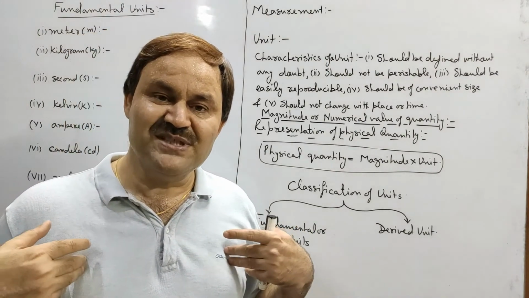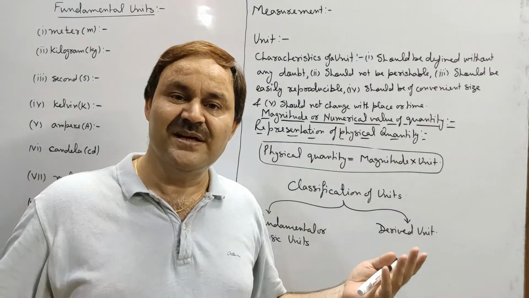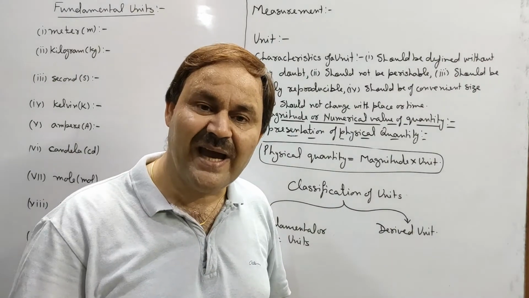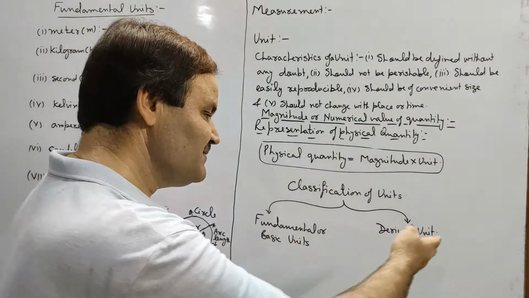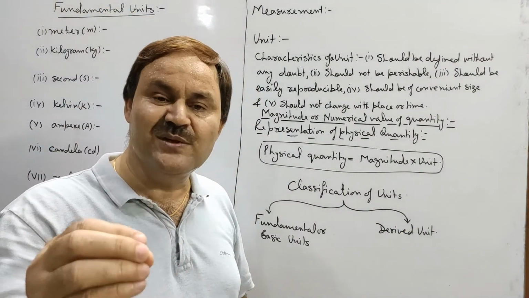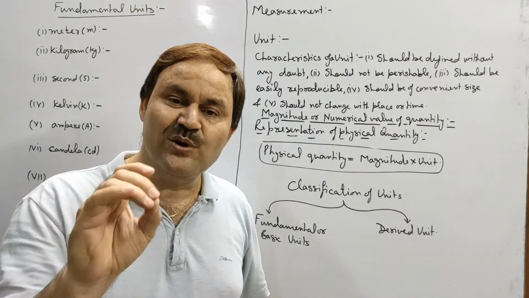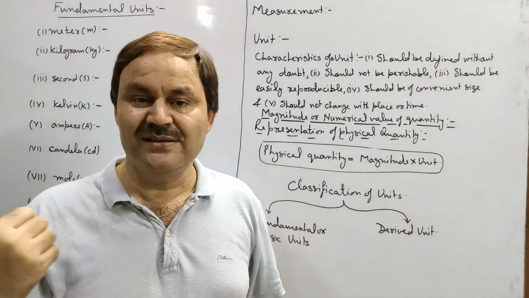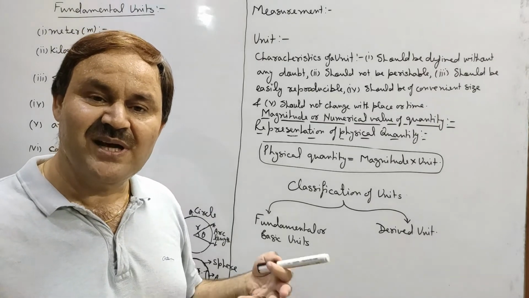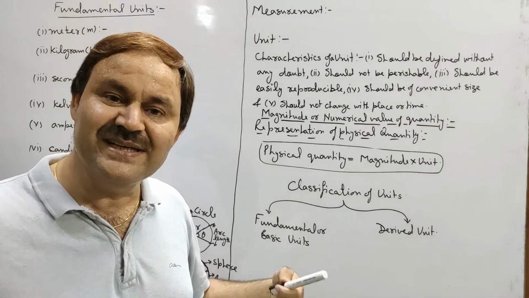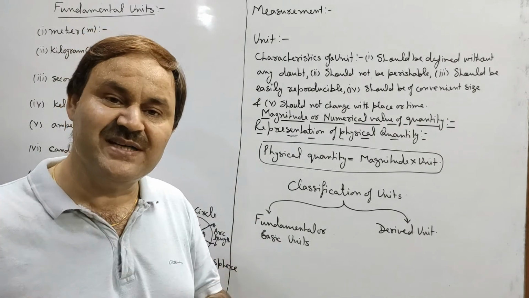Say, if I am saying my length is 6 feet, then it means magnitude is 6 and unit is feet. In the same way, if I am saying that length of the board is 2.5 meter, then magnitude or numerical value is 2.5 and unit is meter. In the same way, if I am saying my mass is 90 kg, then 90 is numerical value and kg is unit.